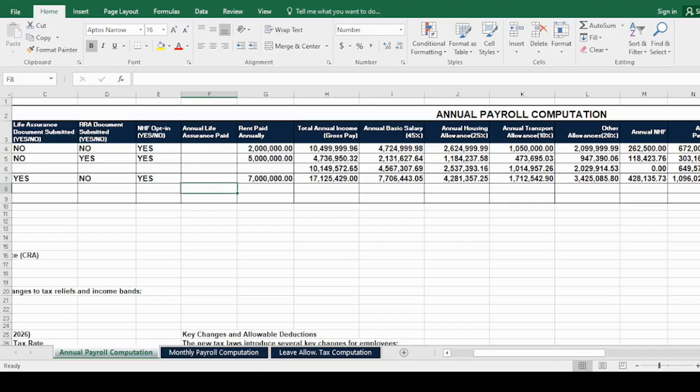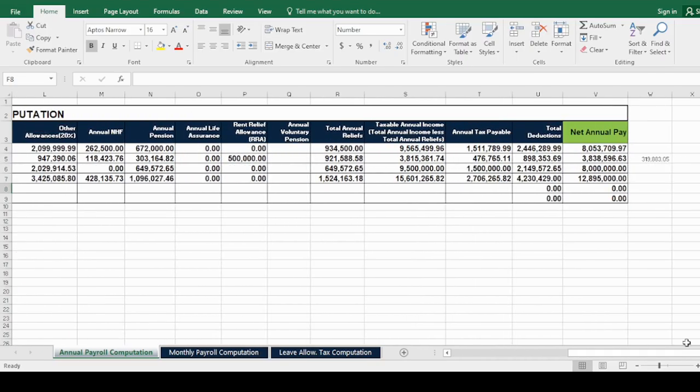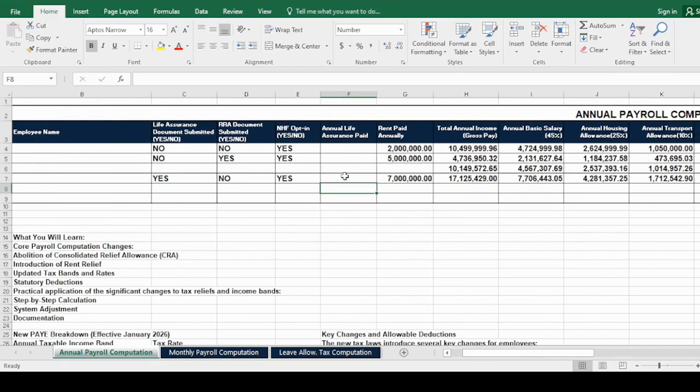Then, so the figure has changed. Now it's 12.8. Before it was 12.9. So we automatically calculate the figures for you. All you need to do is to input the response and then input the amount paid.